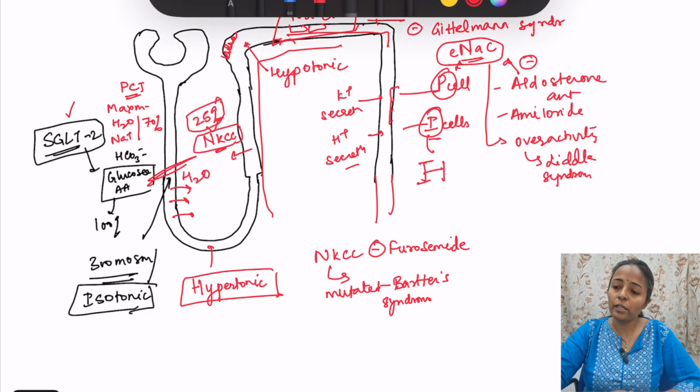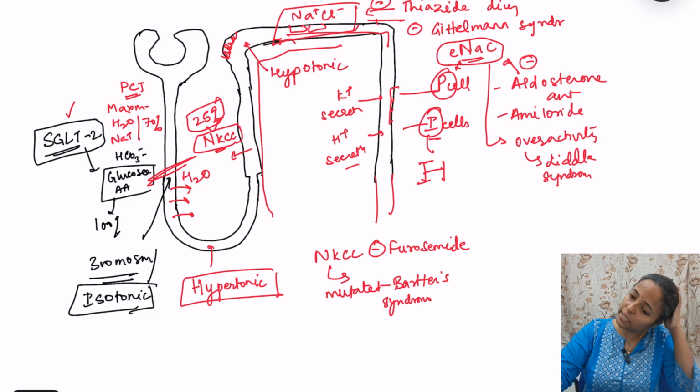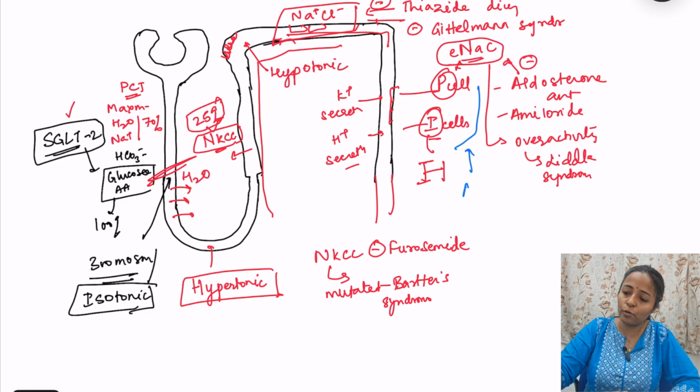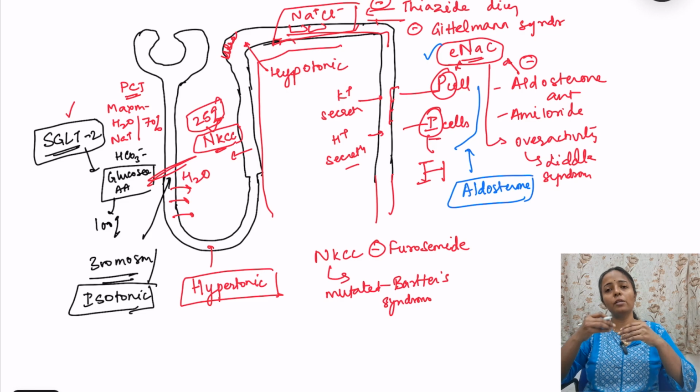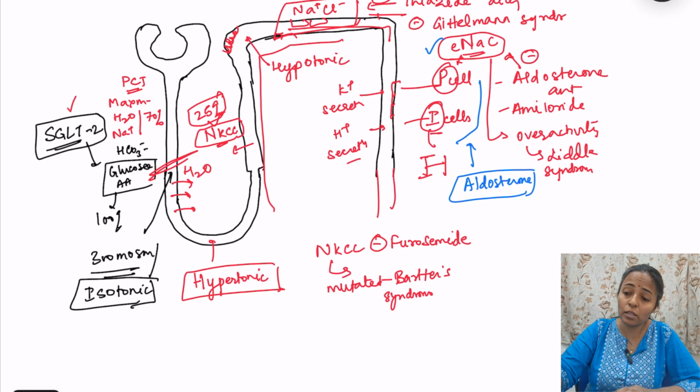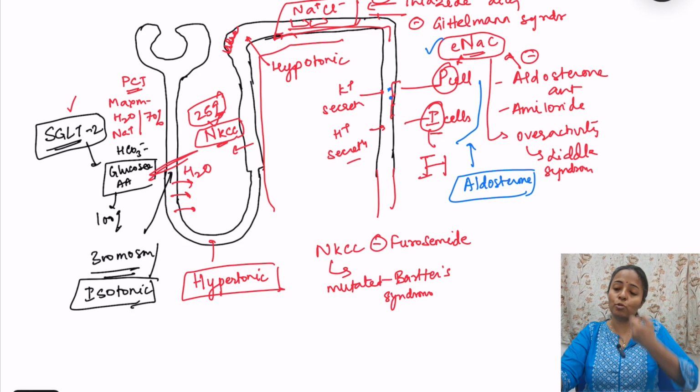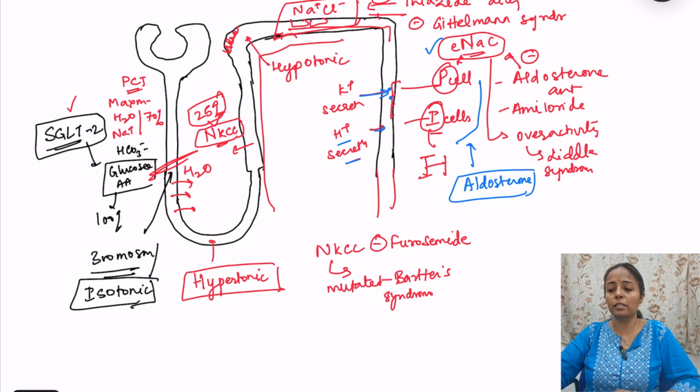Plus one more very important thing: these P cells and I cells are stimulated by aldosterone. Aldosterone causes ENaC stimulation; actually there is more insertion of ENaC into this cell. So sodium reabsorption increases and potassium secretion increases. Hydrogen secretion also increases if aldosterone is there. So aldosterone antagonists block the action of aldosterone, जिससे कि sodium is not reabsorbed. ये याद रखना, these are potassium sparing diuretics.